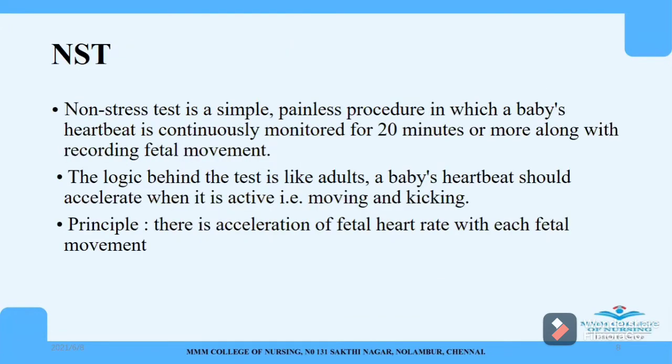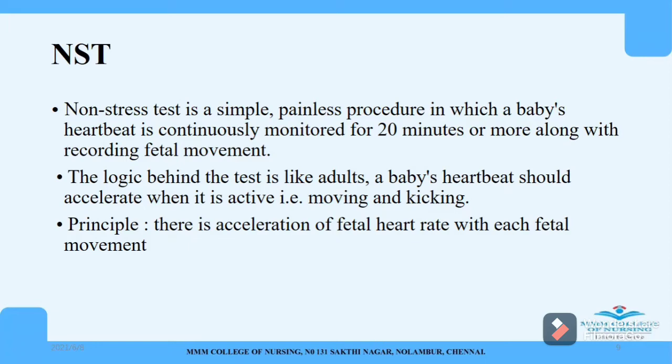So non-stress test is a simple, painless procedure in which a baby's heartbeat is continuously monitored for 20 minutes or more, along with recording of fetal movement. So this is a simple procedure and it is also a painless procedure. It is not like a biochemical assessment where we will be pricking the mother or we will be taking a sample of the fetus. So that is considered to be a painful procedure.